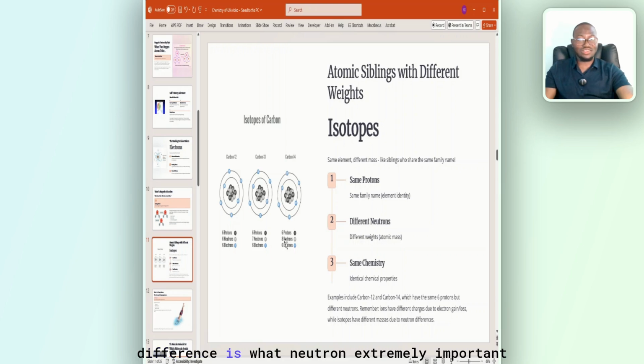So the only difference is what? Neutrons. Extremely important that you know this. The only difference is the number of neutrons.